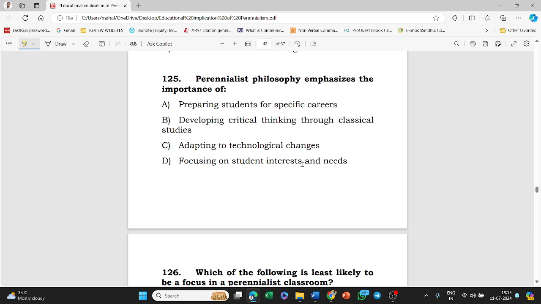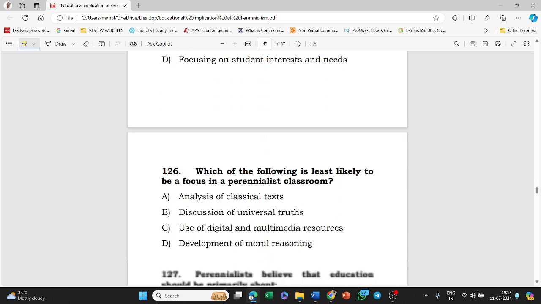Next, perennialist philosophy emphasizes the importance of: preparing students for specific careers, developing critical thinking through classical studies, adapting to technological changes, focusing on student interests and needs. Answer of this question is B, that is developing critical thinking through classical studies.